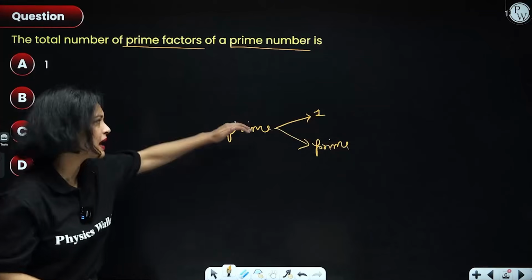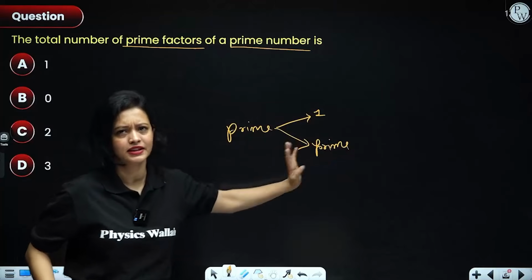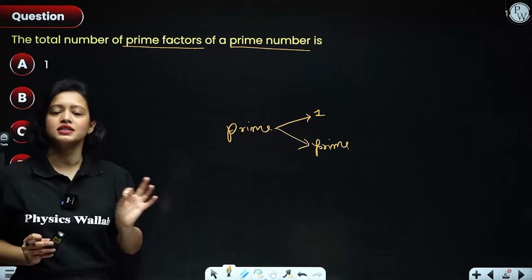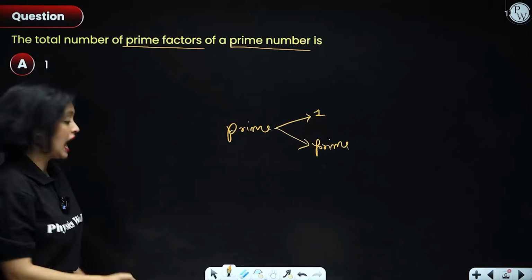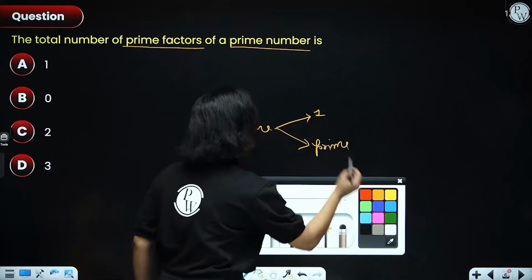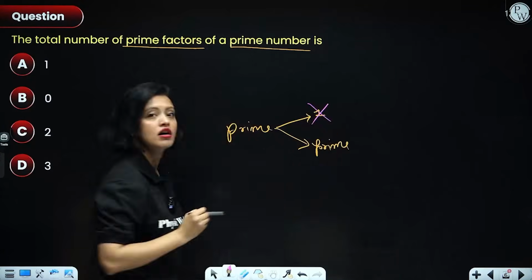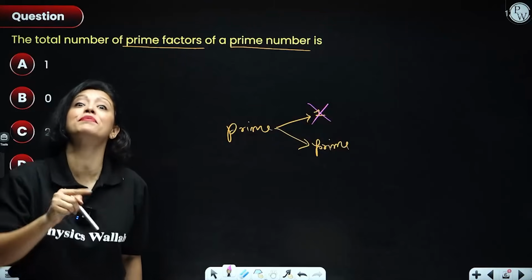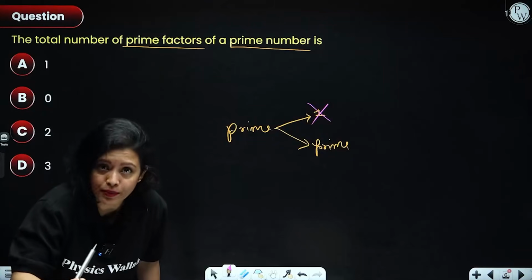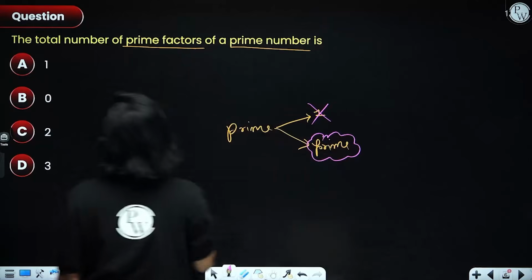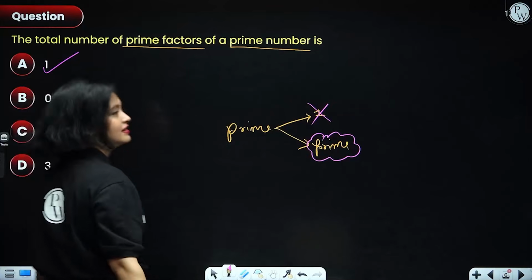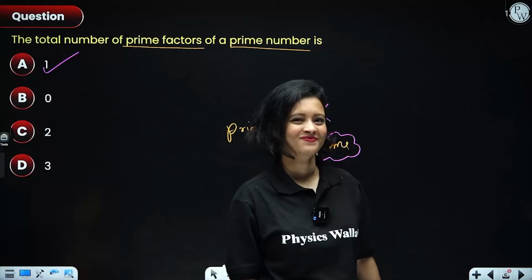Right? So any prime number will have 1 and the prime number itself as the factor. They are not asking all the factors, they are only asking the number of prime factors. Now I know that 1 is not a prime number, right? So how many prime factors does a prime number have? Only 1. So what's the answer? The answer is 1. Did you give the answer as 2?